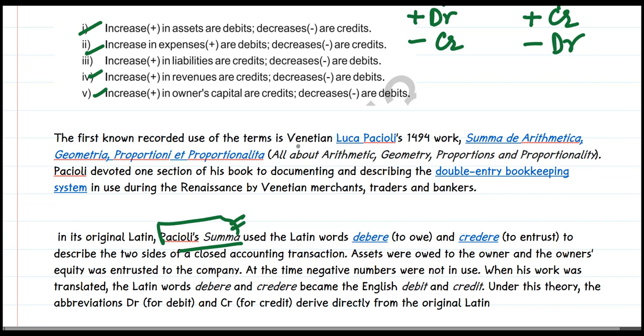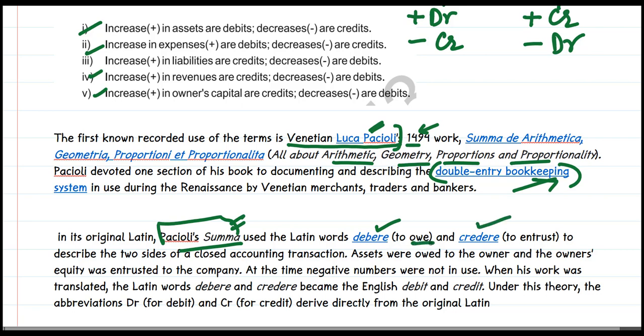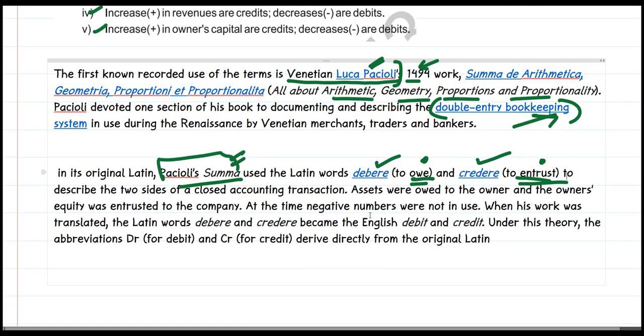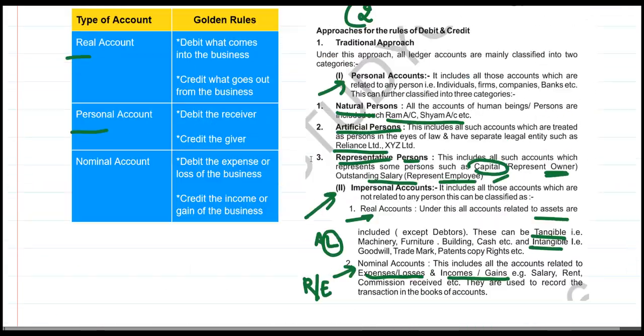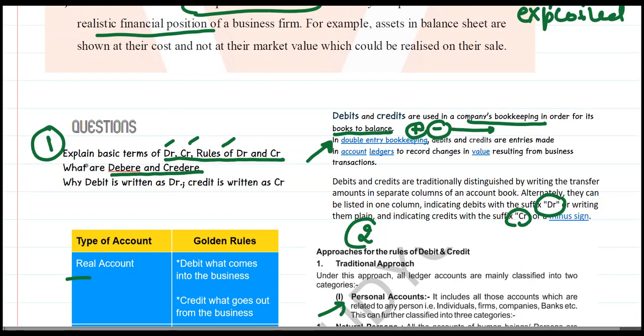There is one Venetian author, Luca Pacioli, who in his work in the 15th century wrote a book about arithmetic, geometry, proportions and proportionality. Just remember this name, Pacioli. He first described double entry bookkeeping, and there he used the Latin words debere and credere. Debere means to owe something and credere means to entrust something. That means I am giving you something and you owe me something. So this has been shortened in English to DR for debit and CR for credit. So this answers our three questions.